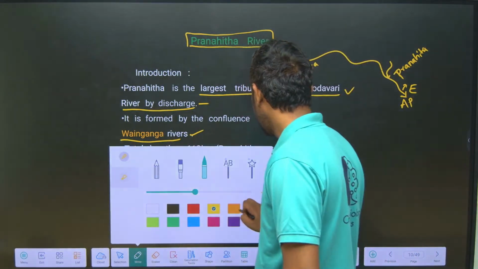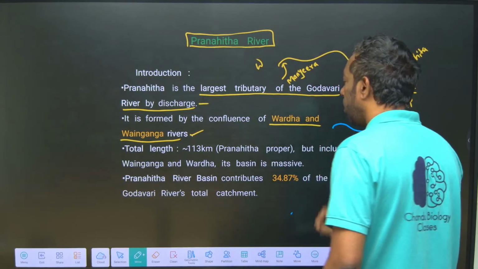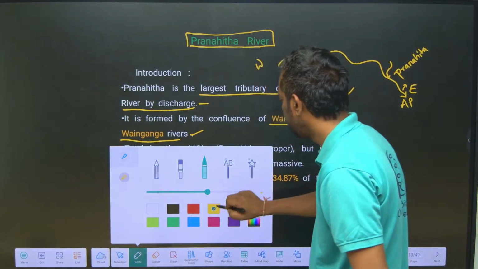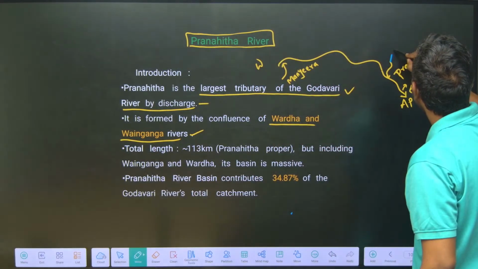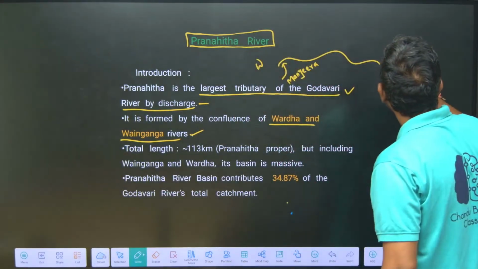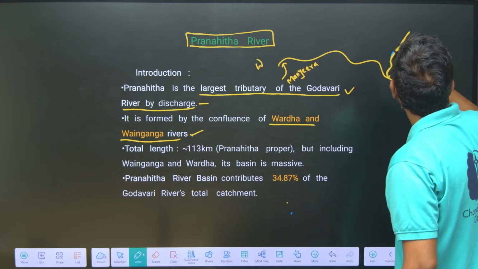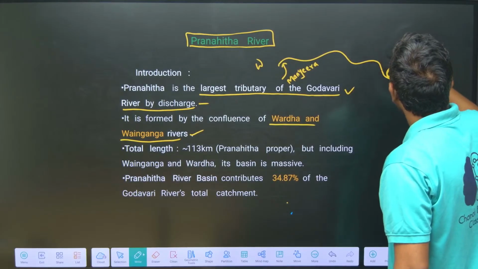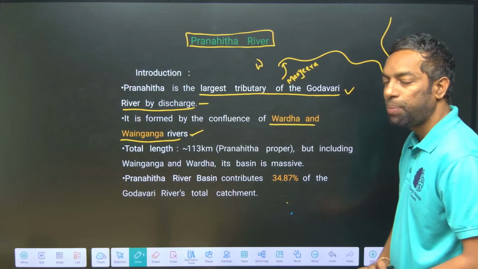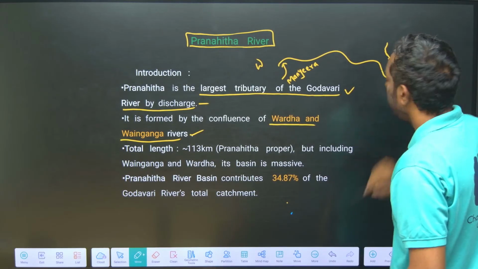Okay guys, just look here. This is the river Pranahita, which enters here. I will show it here. This yellow color is the Pranahita.